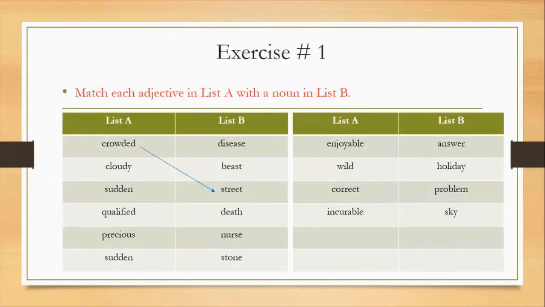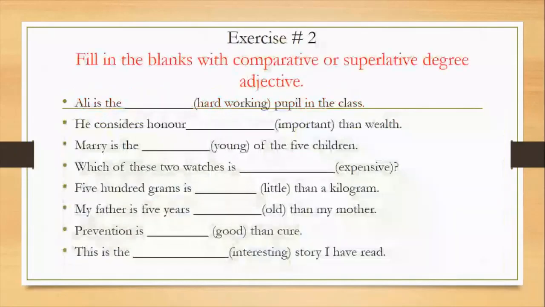So here is an exercise for you. Match adjective in list A with the noun in list B. First one is done for you, crowded street. So you are going to match these adjectives with the suitable noun. In exercise number 2, you have to fill in the blanks with comparative and superlative degree. I hope that you have learned where we will use comparative degree and superlative degree. Comparative degree is used when there is a comparison between two things, and superlative degree is used when we are comparing more than two things.